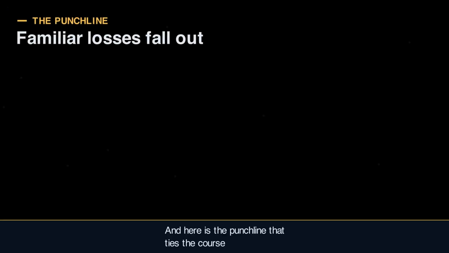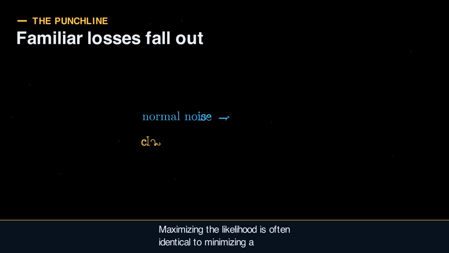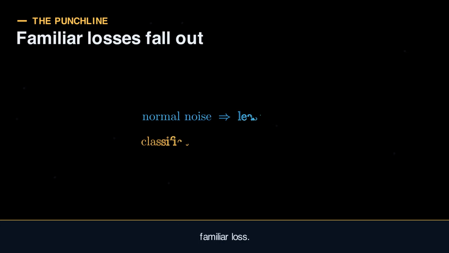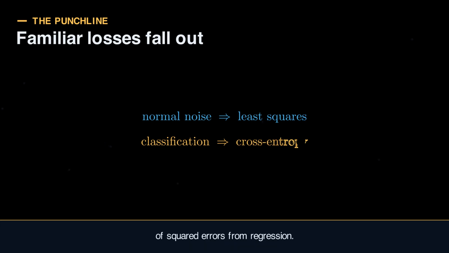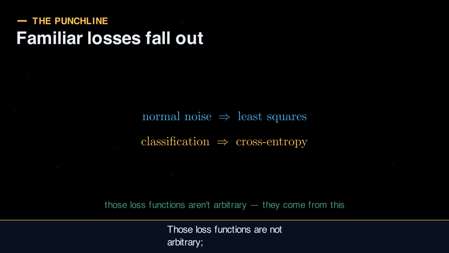And here is the punchline that ties the course together. Maximizing the likelihood is often identical to minimizing a familiar loss. For data with normal noise, maximum likelihood gives exactly least squares, the sum of squared errors from regression. For classification, it gives exactly cross-entropy. Those loss functions are not arbitrary, they fall out of this one principle.